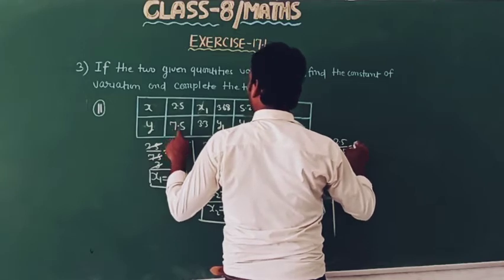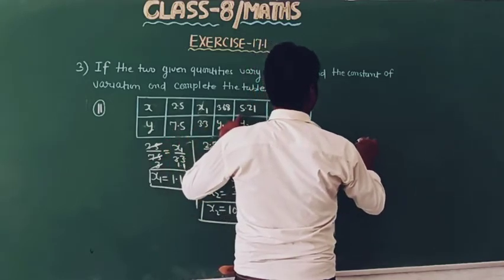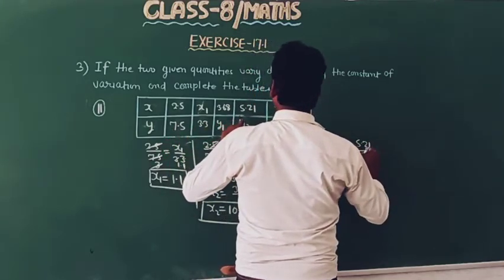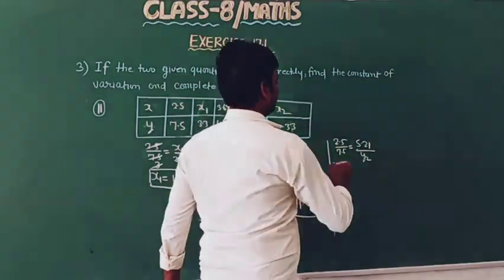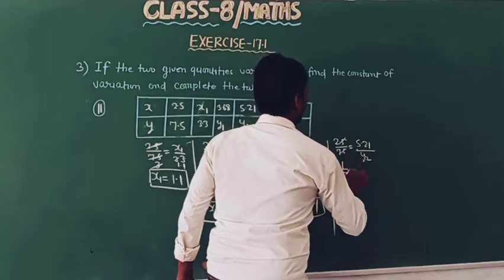Okay, and next I will find the value of y2 with the help of this ratio, 2.5 by 7.5, which is 1 by 3, equal to 5.21 by y2.